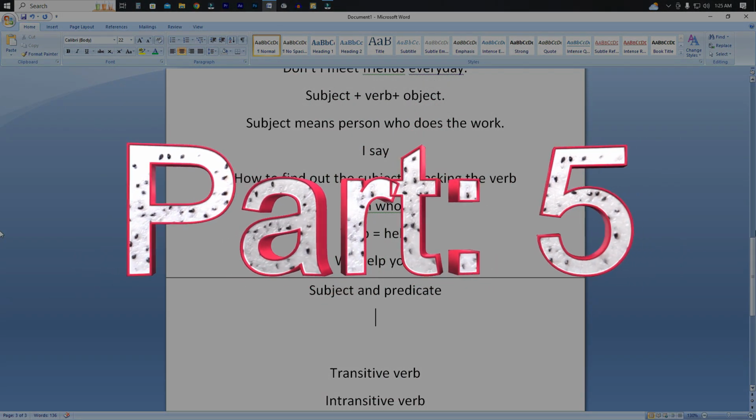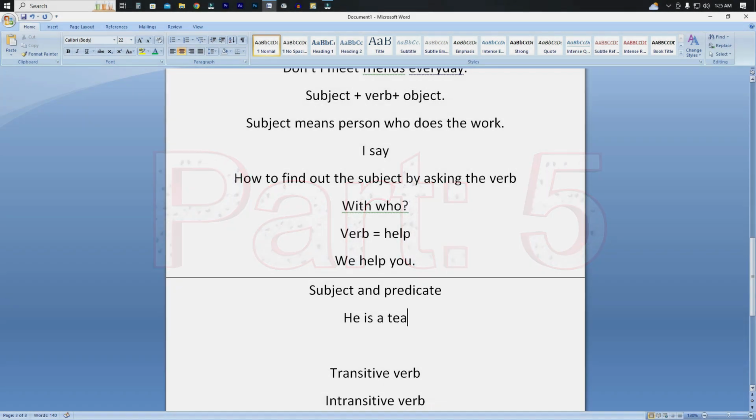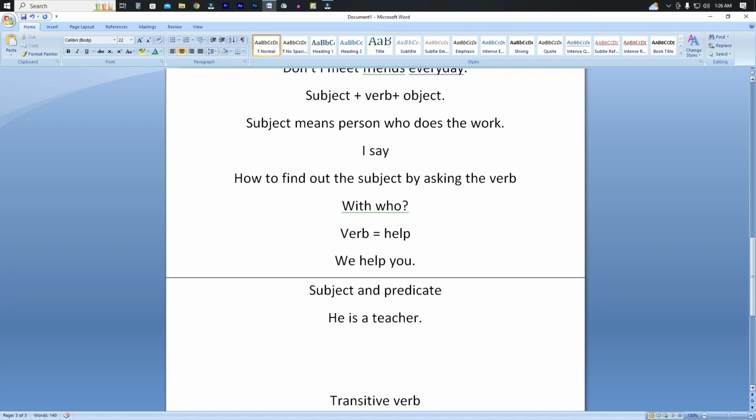He is a teacher. This is one sentence. And another sentence: he is running out of fuel. I mean, he was driving a car and he is running out of fuel right now.